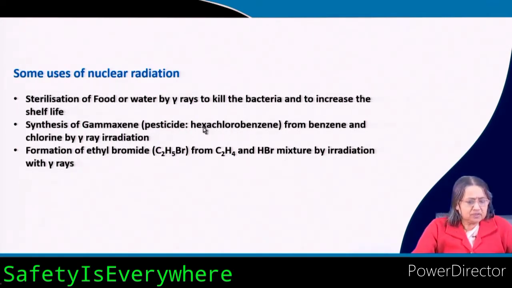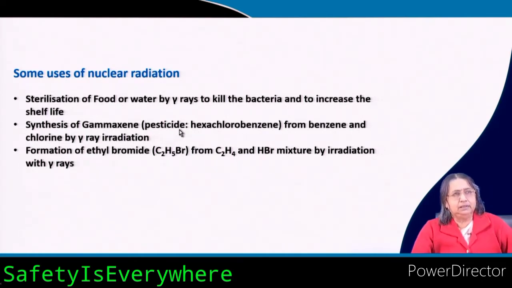This material can be synthesized from benzene and chlorine by gamma ray irradiation. Sometimes it is done by UV light also, but gamma rays can do the same. So, gamaxine can be produced.